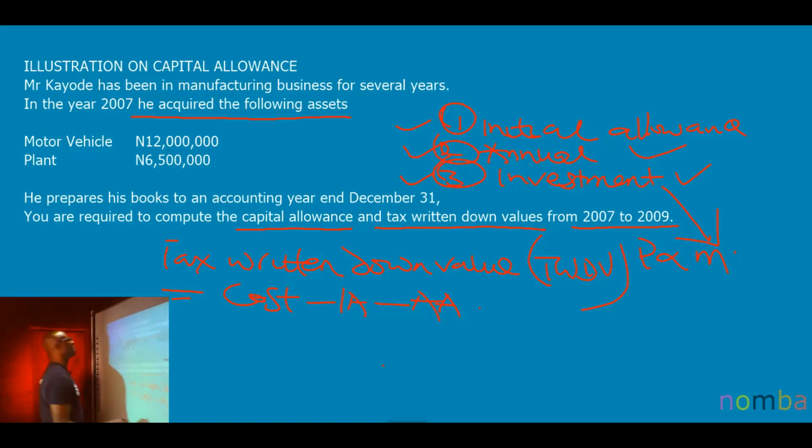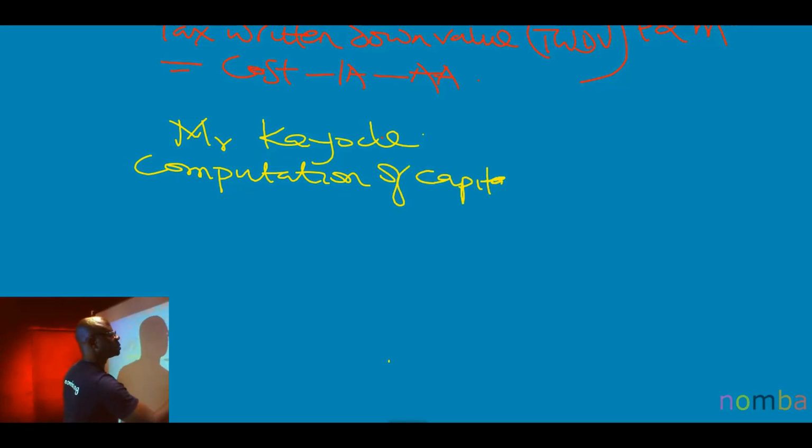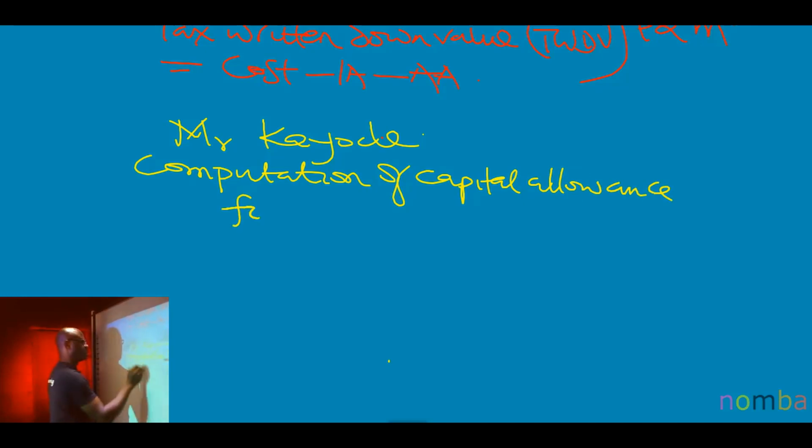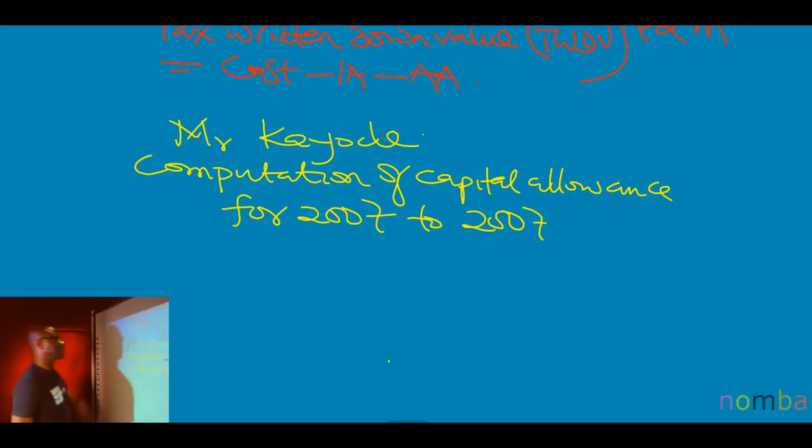So what's the name of the business? Mr. Kayode. So we'll write Mr. Kayode, computation of capital allowances for 2007 to 2009. Your TWDV will follow suit. From the capital allowance, you will get the TWDV. Is that okay? So we'll move from here.